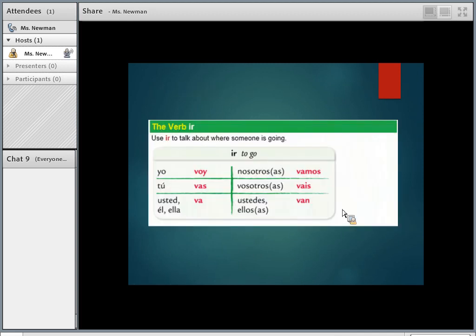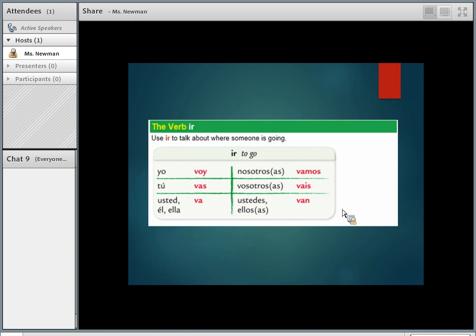Okay, let's look at our verb chart here to see what we're talking about. So here are conjugations of the verb ir. This is considered an irregular verb because it doesn't follow the exact normal spelling that we're used to. Let's practice our pronunciation, so please repeat after me.